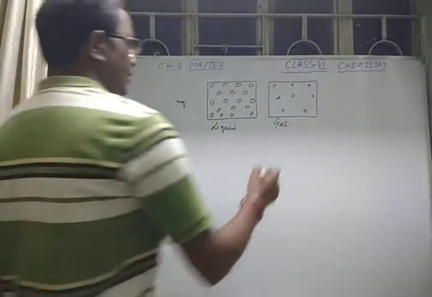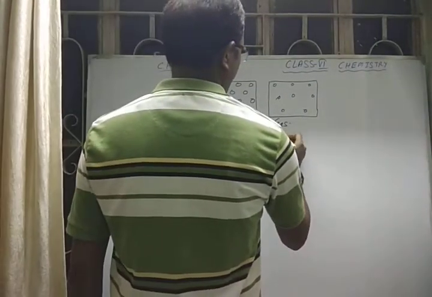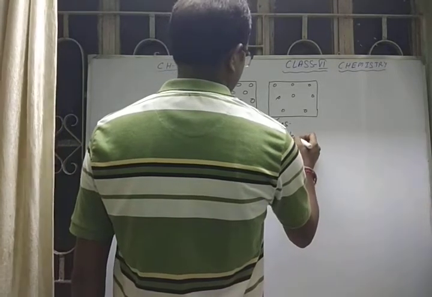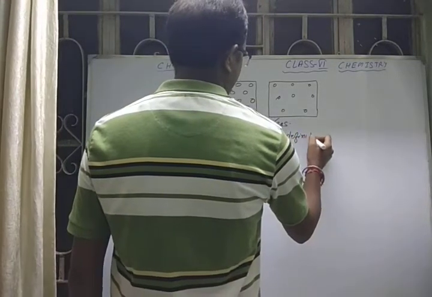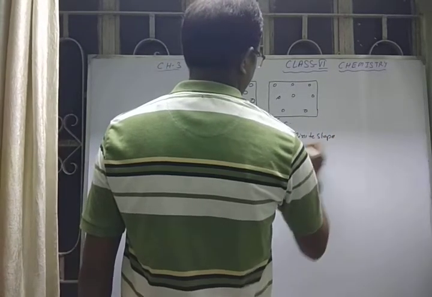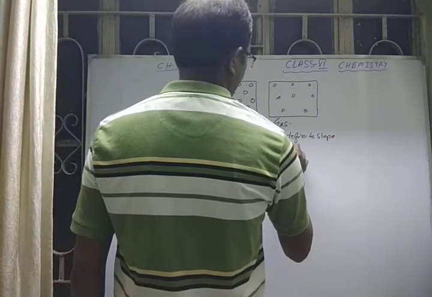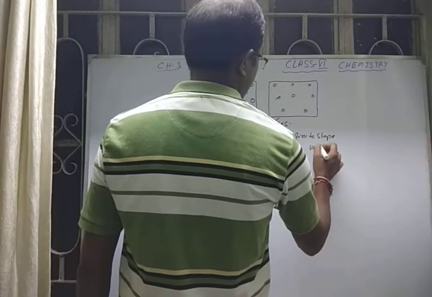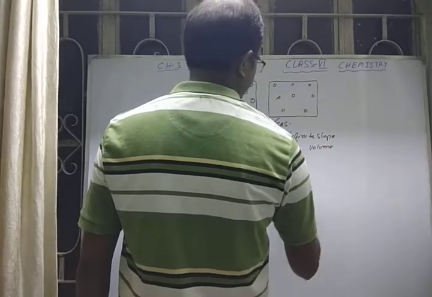So gases have, number 1, no definite shape. Number 2, no definite volume.